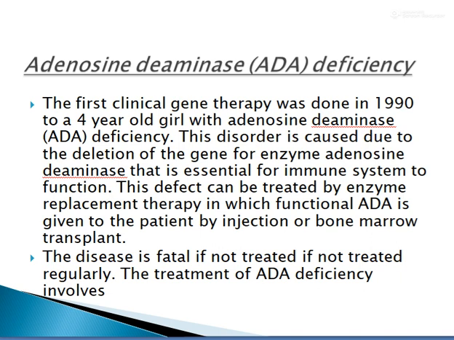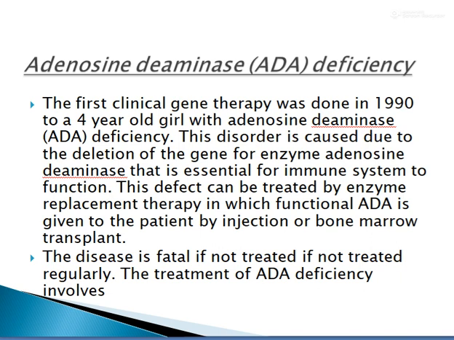This disorder is caused due to the deficiency or deletion of the enzyme adenosine deaminase, which is very much required for our immune system to function properly. This defect can be treated by giving functional ADA to a patient by injection or through bone marrow transplantation. If this disease is not treated properly in time, it may prove fatal.